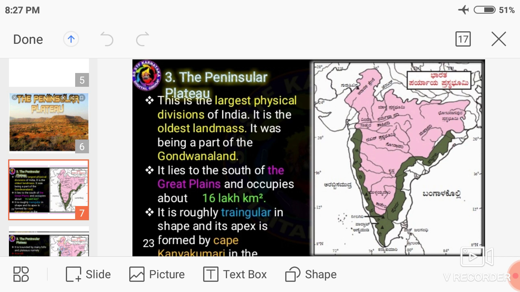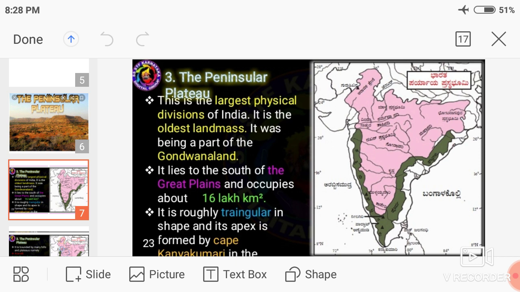It is the oldest landmass, and it was a part of Gondwana land. It lies to the south of the Great Plains and occupies about 16 lakh square kilometres.